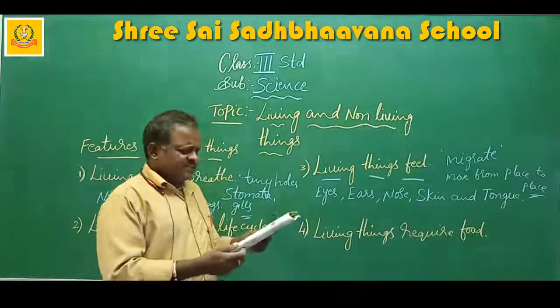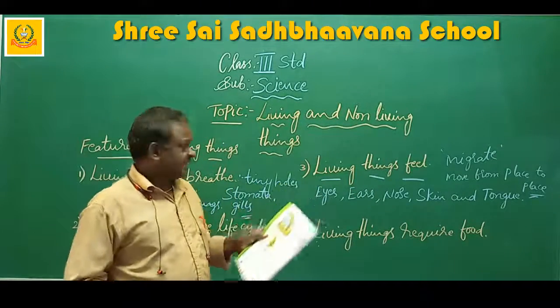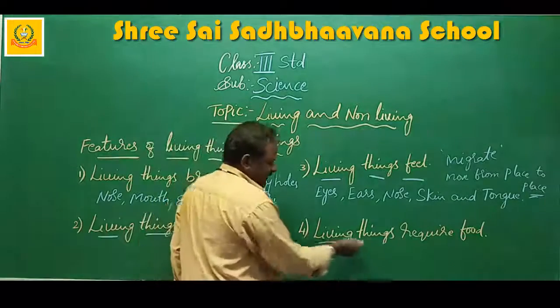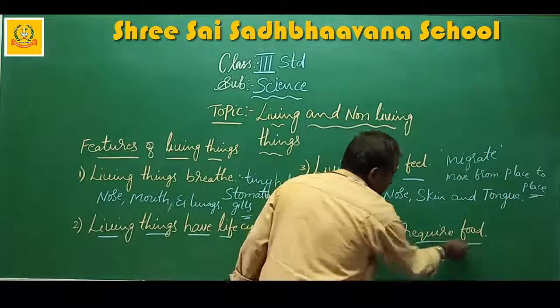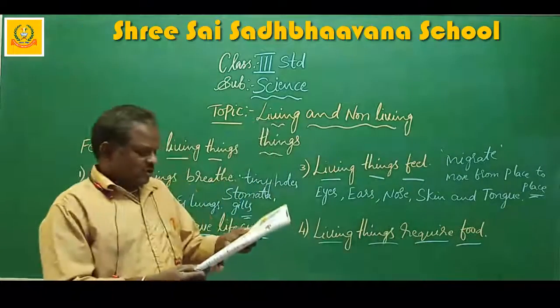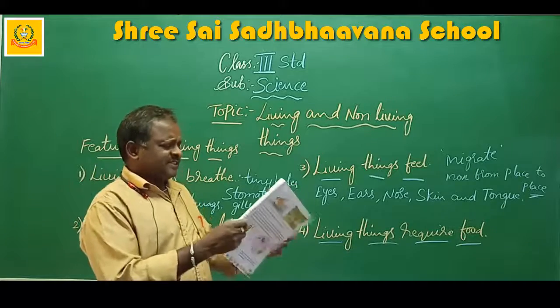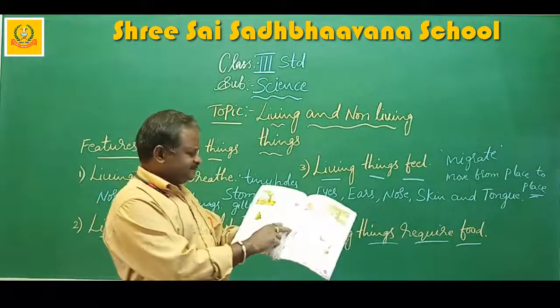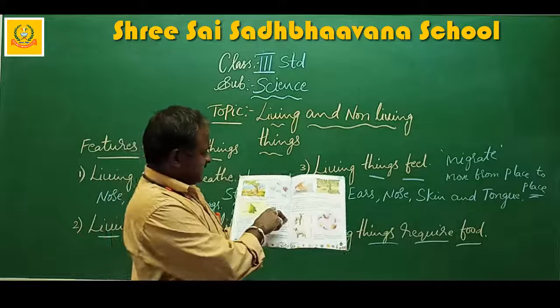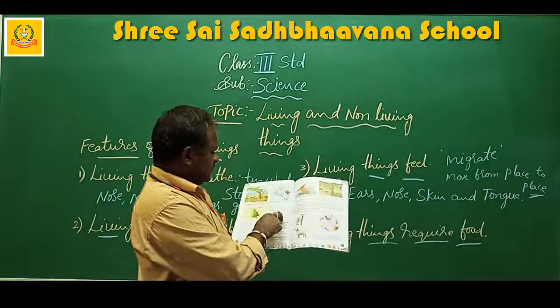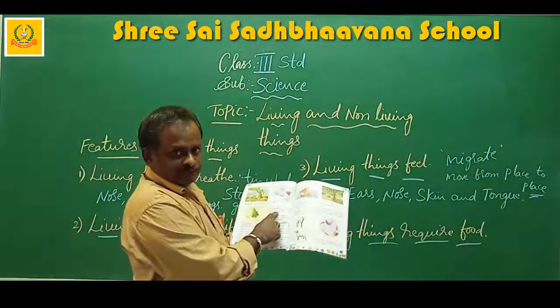Okay. Next we'll go for living things require food. So, food is essential. I will read the para. Food is essential for all living things to survive and grow.